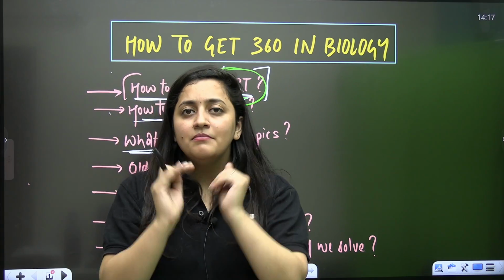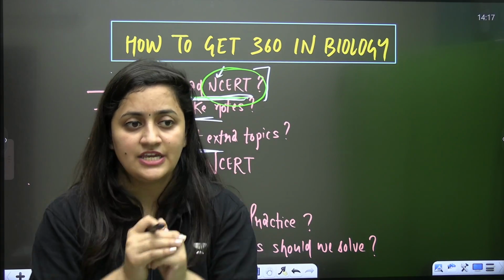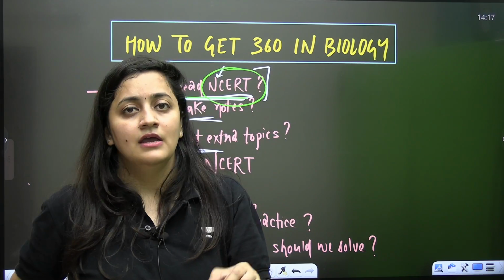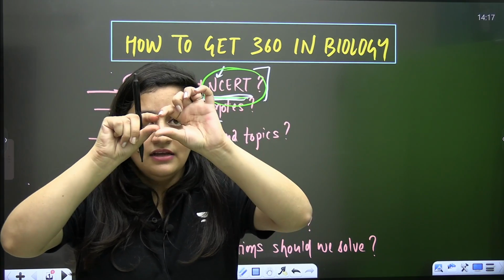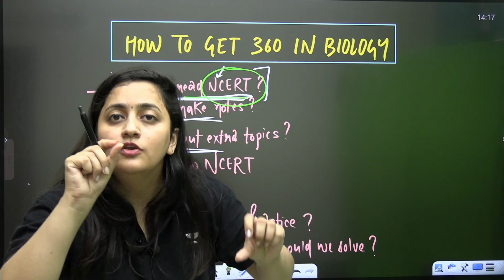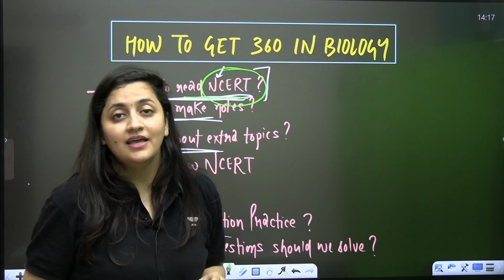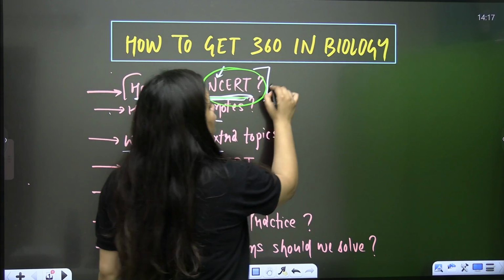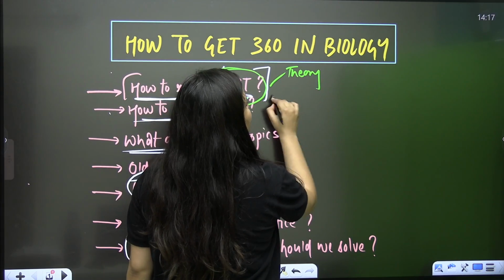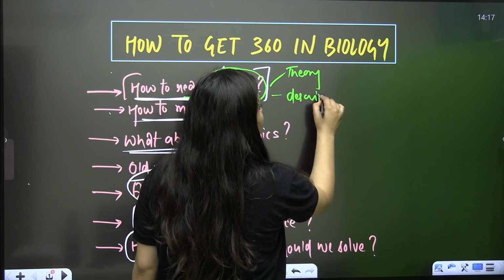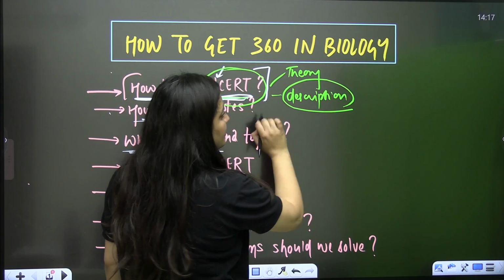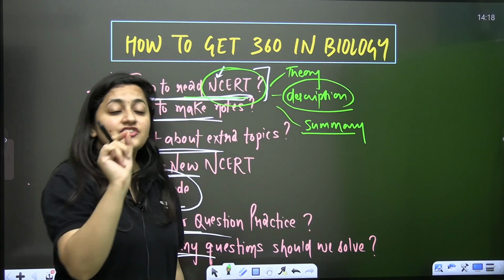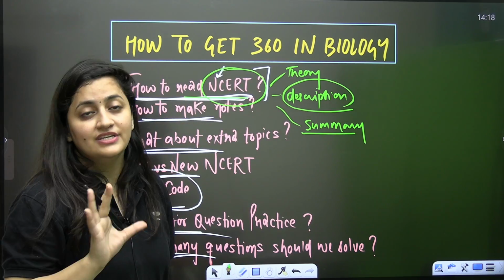So first of all, make sure when you are reading NCERT, you are totally focused. You are reading each and every line there, and the words that are written in bold letters, you need to know their meanings in detail. This is what you have to do. Secondly, you're not allowed to miss the theory. You're not allowed to miss the description of the videos even, the description of the images even, and the summary. Each and every line for biology is important.